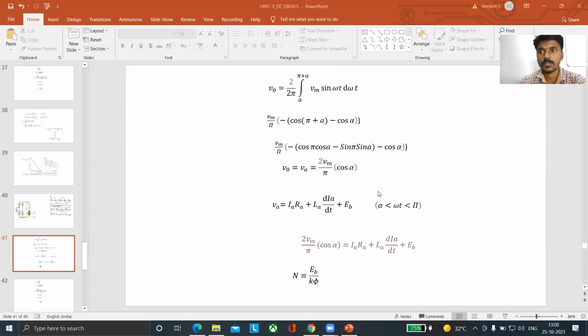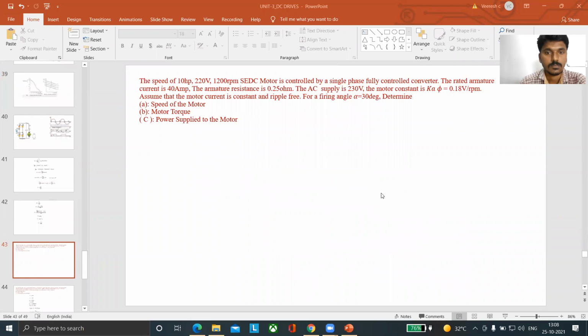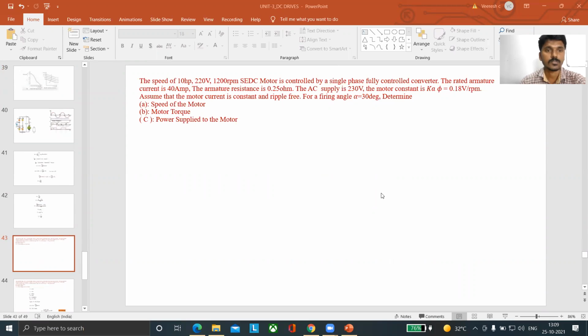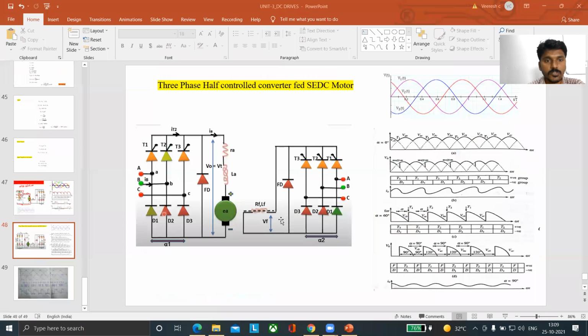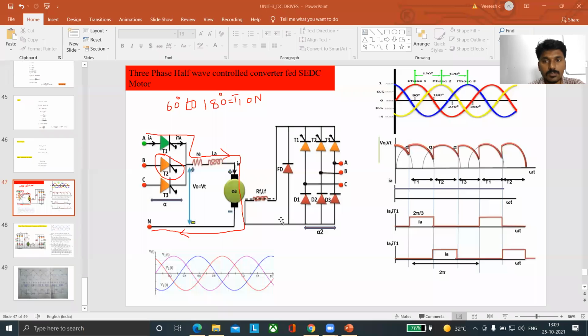Good afternoon to all of you. Before going to the three-phase concept, we have already discussed the three-phase full wave controlled rectifier fed separately excited DC motor. Is it right? Any doubt, please? Any doubt?